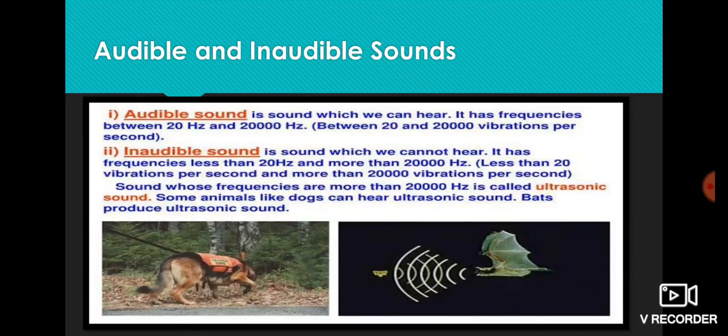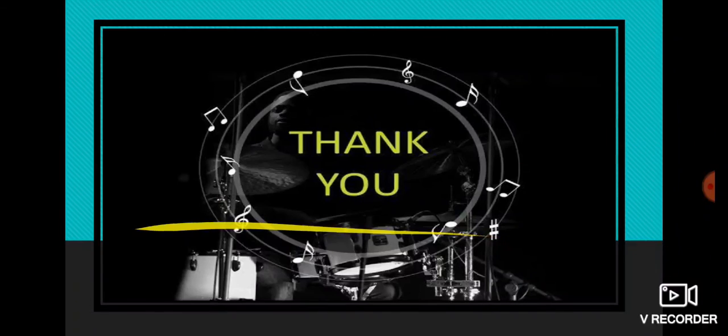Next, audible and inaudible sounds. Audible sound is sound which we can hear. It has frequencies between 20 Hz and 20,000 Hz. Whereas inaudible sound is the sound which we cannot hear. It has frequency less than 20 Hz and more than 20,000 Hz. Sound whose frequency is more than 20,000 Hz is called ultrasonic sound. Some animals like dogs and bats are able to hear ultrasonic sound.